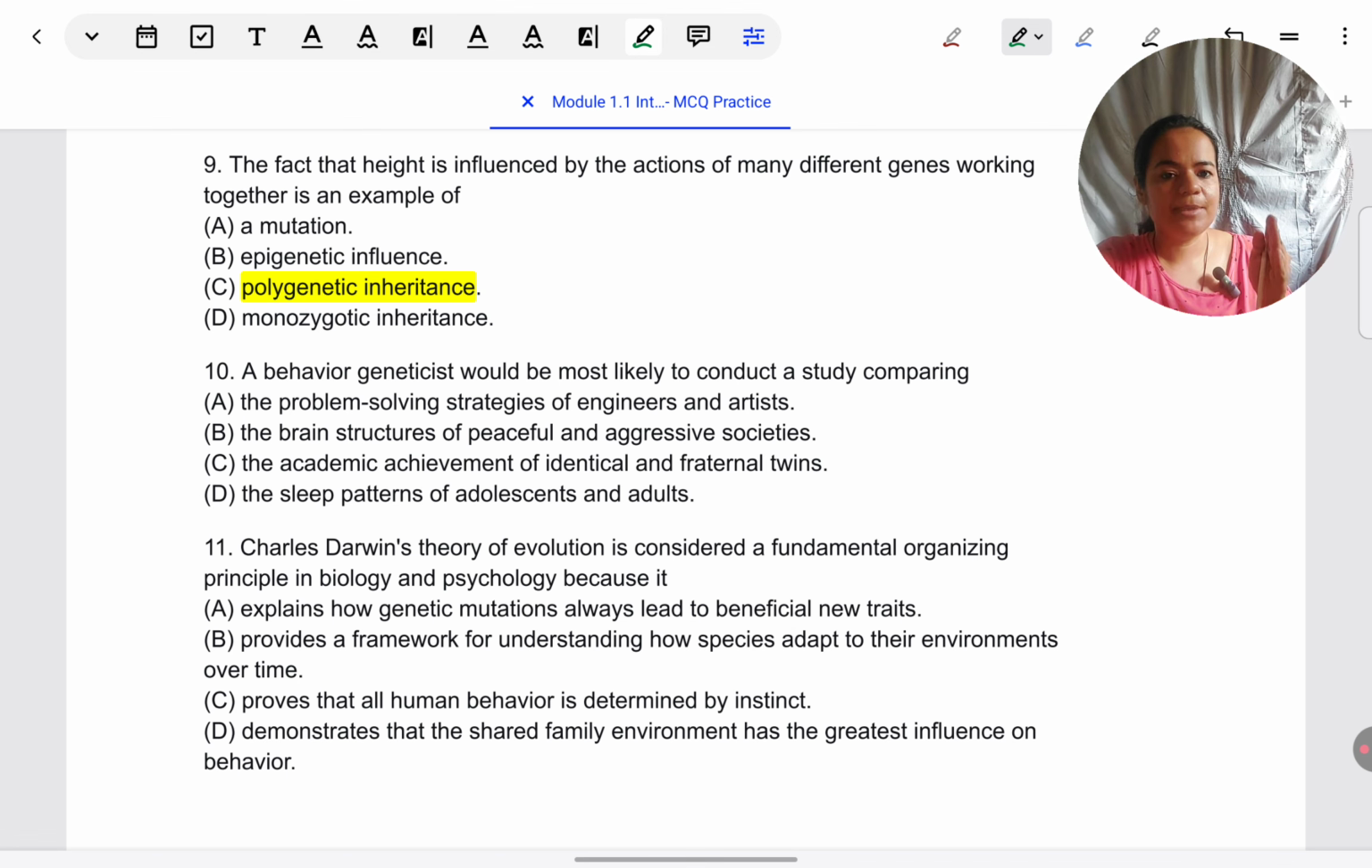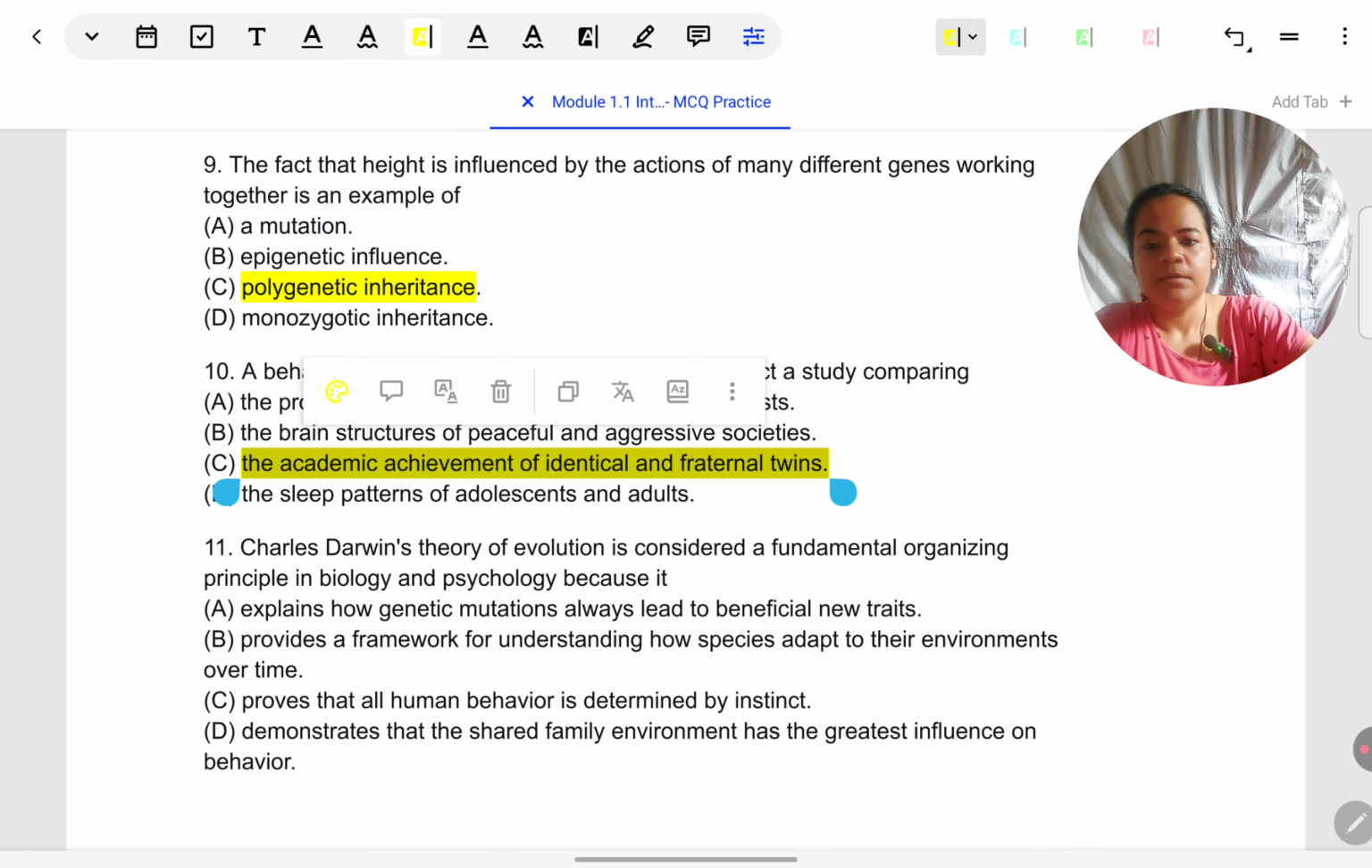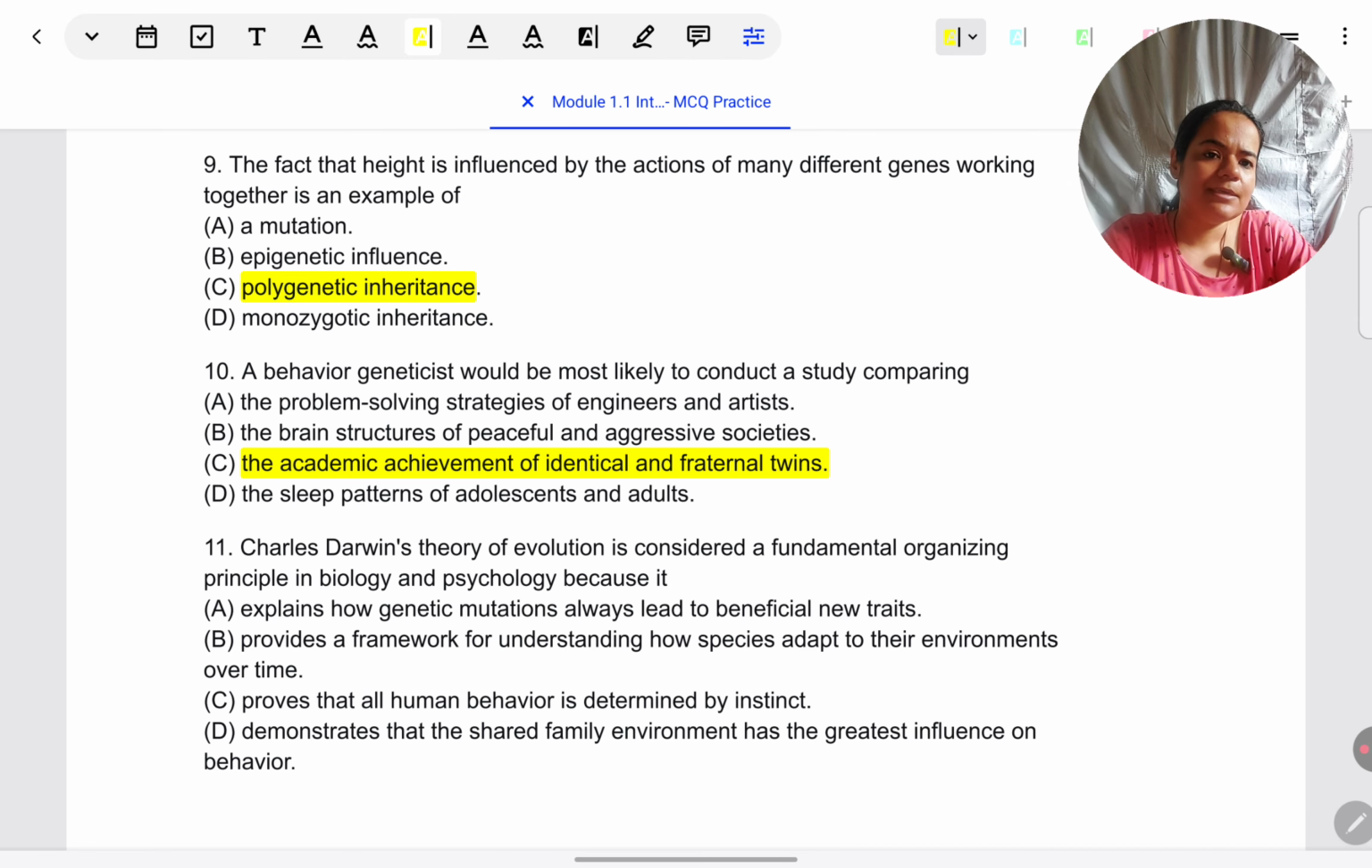So, like I said, a behavior geneticist would be interested in looking at what makes people different rather than what makes them similar. And they are interested in specific behaviors because, after all, they are behavior geneticists. So, academic achievement of identical and fraternal twins. Academic achievement is a very specific behavior they're interested in, and differences will be seen in identical and fraternal twins. So, that is what they are interested in.